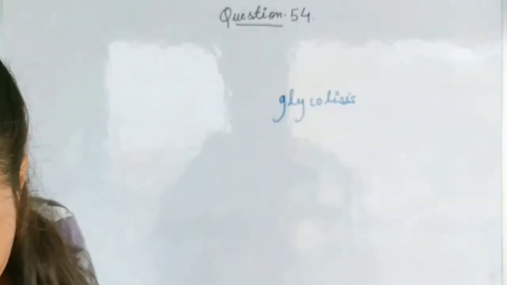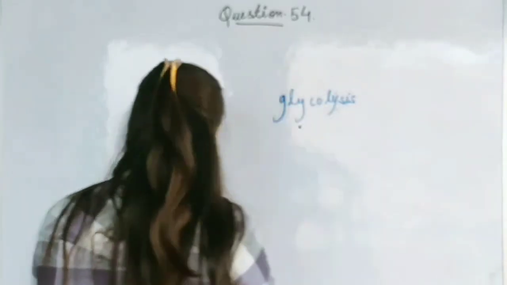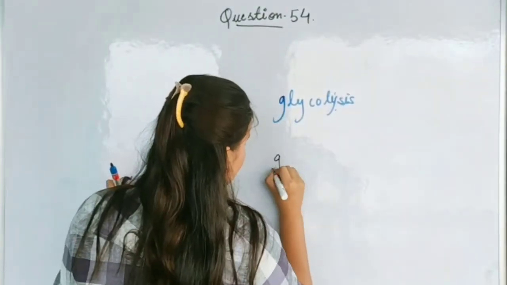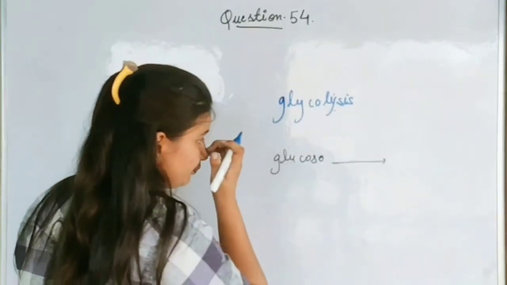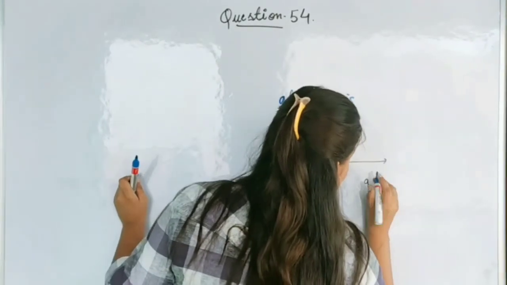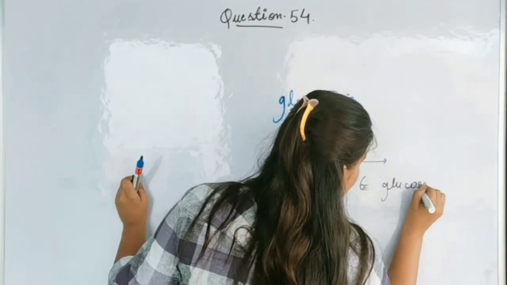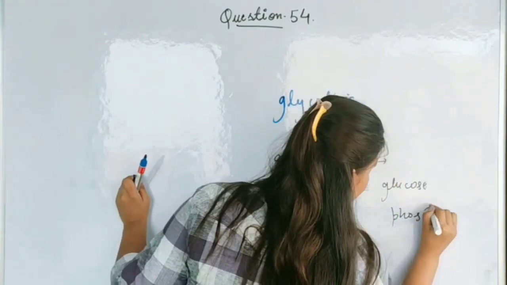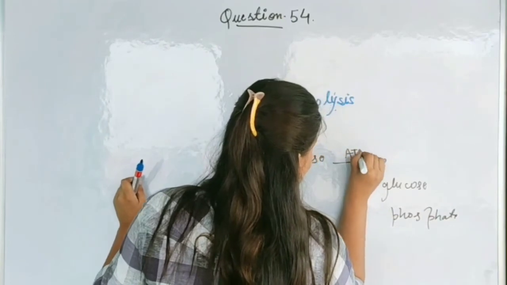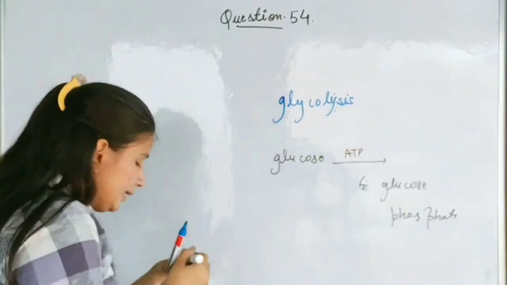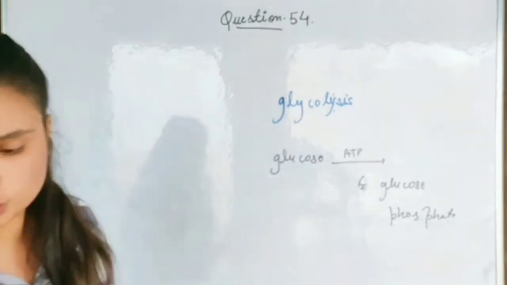The term glycolysis here states that glucose is converted into glucose 6-phosphate in the presence of ATP. So the correct option is option number 1, that is phosphorylation of glucose.